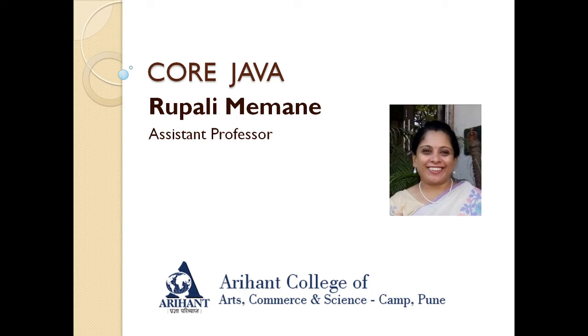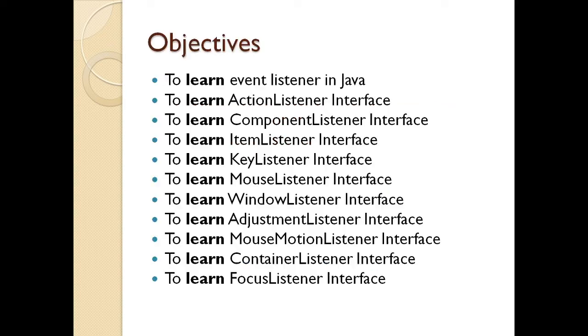In today's Java lecture, we will be learning what are event listeners in Java, what is the action listener interface, what is a component listener interface, item listener interface, then we will see what is a key listener interface, mouse listener interface. We will also see the window listener interface and the adjustment listener interface. We will also be proceeding with mouse motion listener interface, the container listener interface, and lastly we will see what is the focus listener interface.